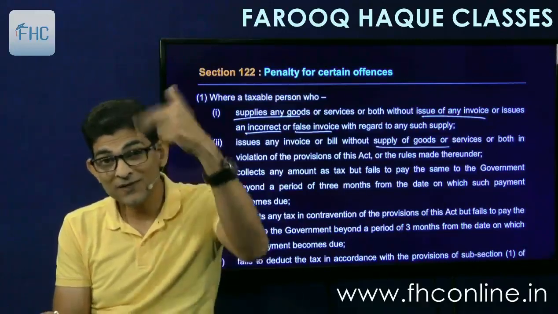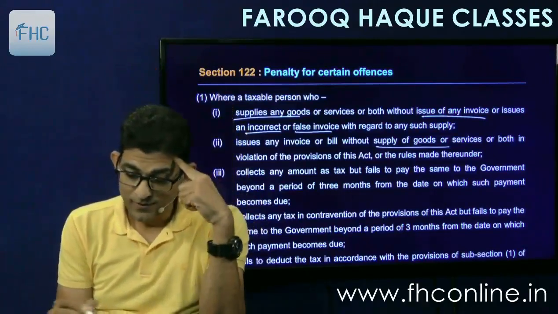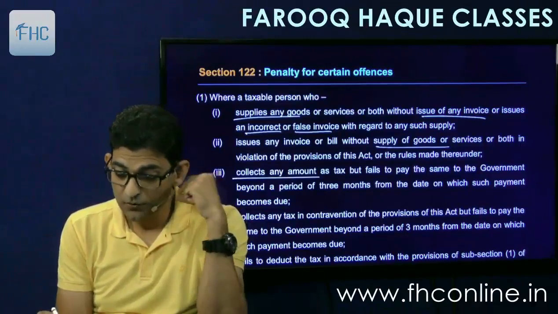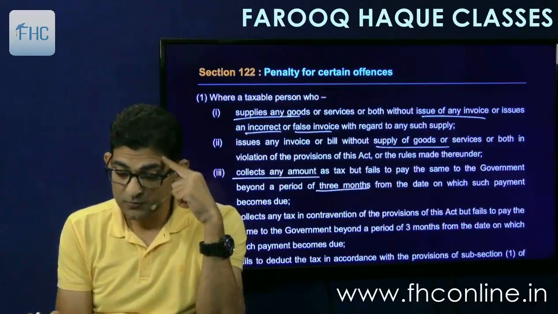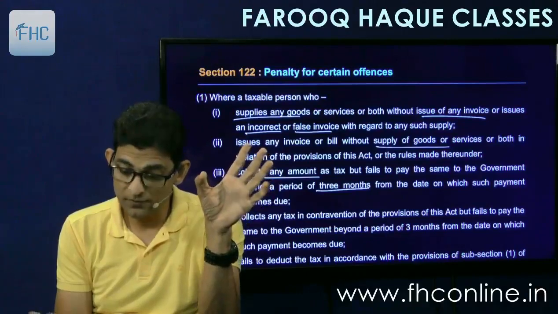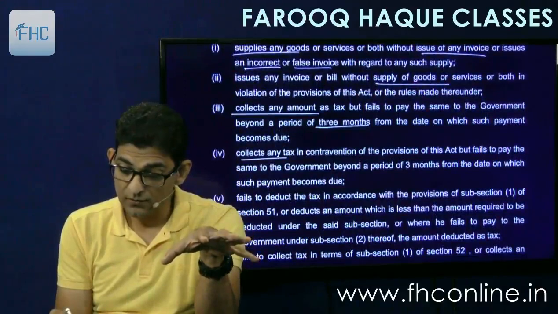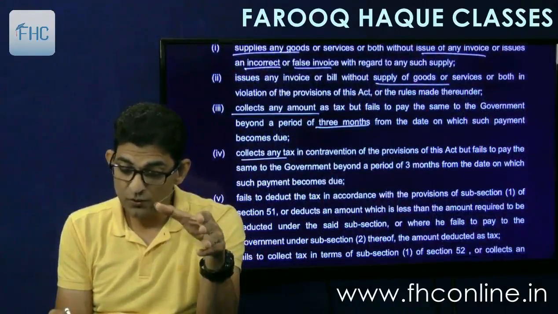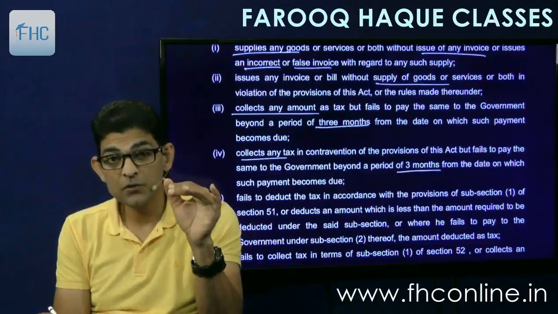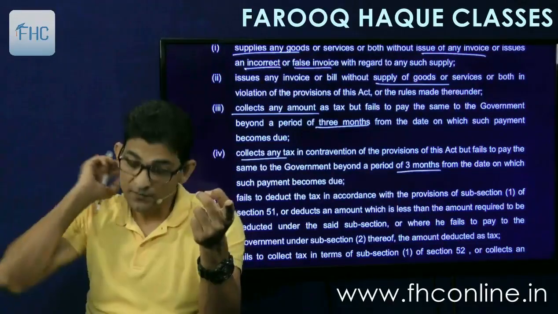This is for transferring the GST credit. We had discussed this point earlier. Then third, collects any amount as tax but fails to pay the same to the government beyond the period of 3 months from the date on which such payment becomes due. You collect a tax but you fail to pay to the government. Then collects any tax in contravention of the provisions of this act but fails to pay the same to the government beyond the period of 3 months. Again the same thing. Collects tax in contravention means you are not entitled to collect but still you are collecting it, and you have not paid it to the government within 3 months.